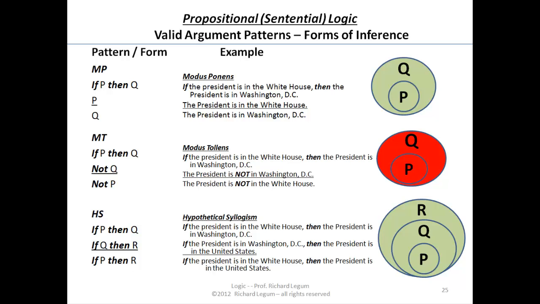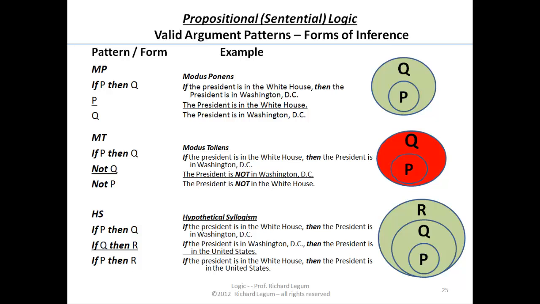If you look at modus tollens, if P then Q, not Q, therefore not P. If the president's in the White House, that is, he's in the P's, then the president's in Washington, D.C., he's in the Q's. Well, the president is not in Washington, D.C. In other words, the Q is not the case, it's false. Therefore,